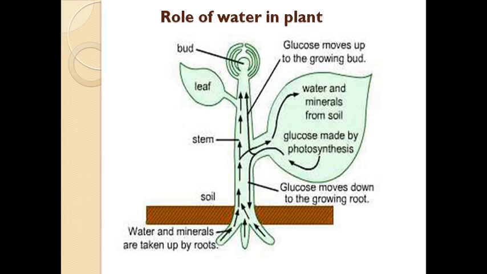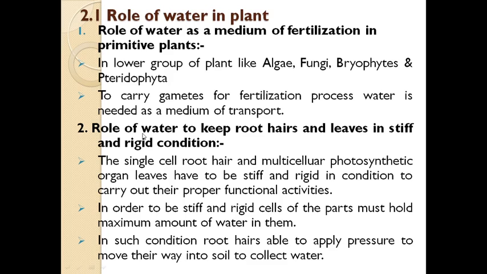Next, 2.2, role of water in a plant. Here we focus on the role of water in the plant body one by one. Firstly, the role of water as a medium of fertilization in primitive plants.